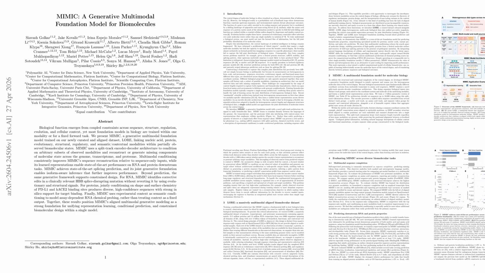Let's explore the second paper, Mimic, a generative multimodal foundation model for biomolecules. Mimic is a 1B parameter generative encoder-decoder foundation model that learns the joint distribution of biomolecular states across nucleic acid, protein, evolutionary, structural, regulatory, and semantic context modalities. Its core architectural novelty is a split-track transformer. Aligned signals on the same coordinate system are summed within nucleic acid or protein tracks, while unaligned text and context tokens are kept separate, with learnable register tokens aggregating global state and a cross-attention decoder reconstructing arbitrary missing modalities.